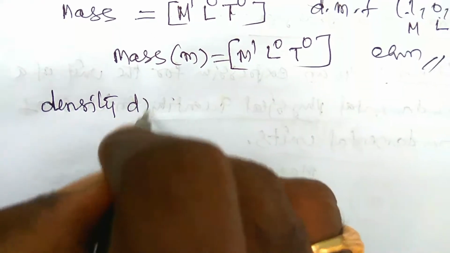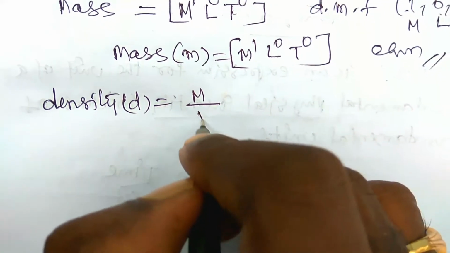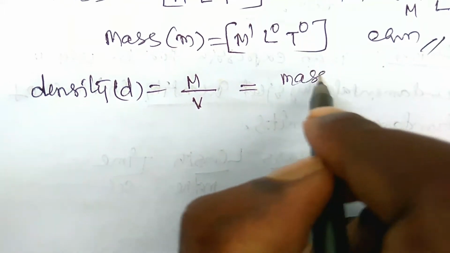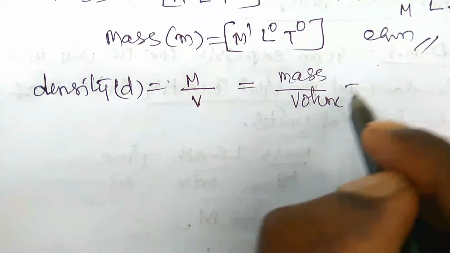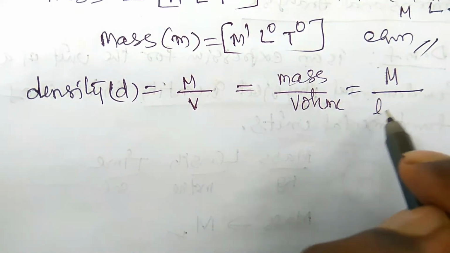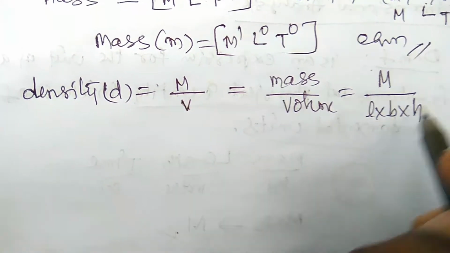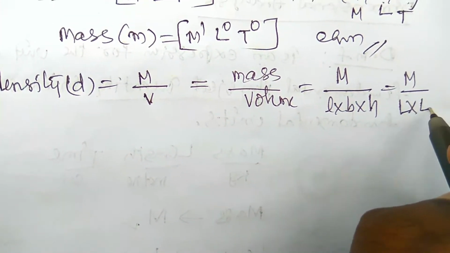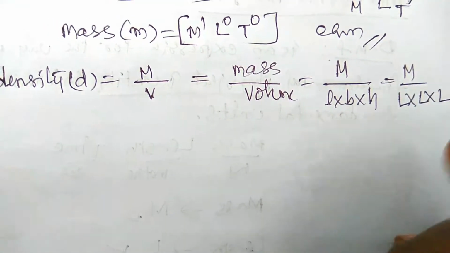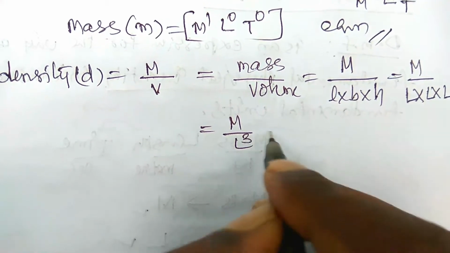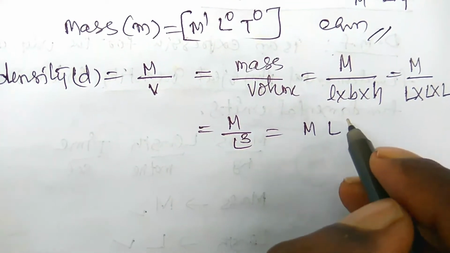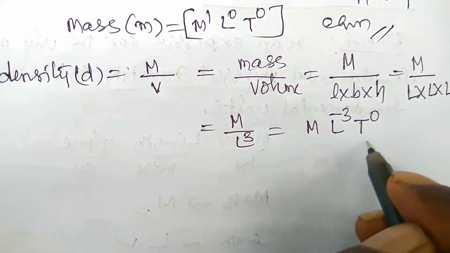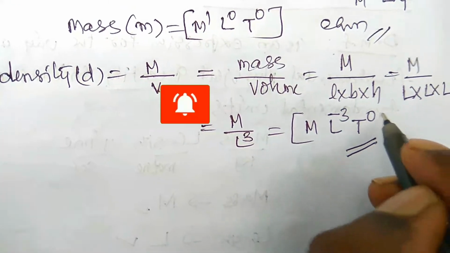So density of a body can be written as mass per unit volume. So that is mass by volume. Mass is capital M, and volume is equal to length into breadth into height. Length, breadth and height are all measured in terms of meters, length. So M by L cubed is equal to M L to the power minus 3, T to the power 0. So this is the dimensional formula for the density.